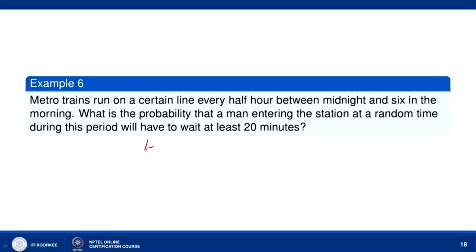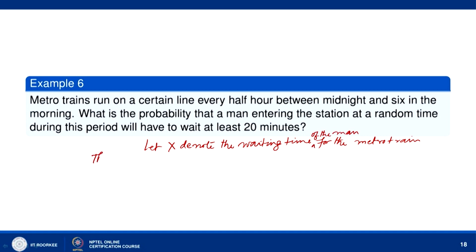So, let x denote the waiting time of the man for the metro train.